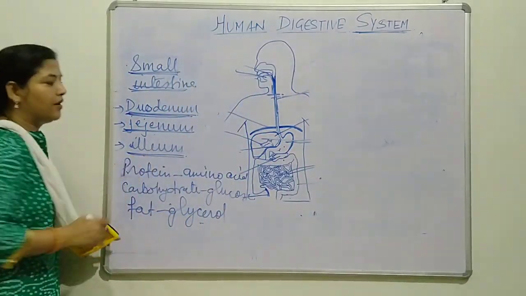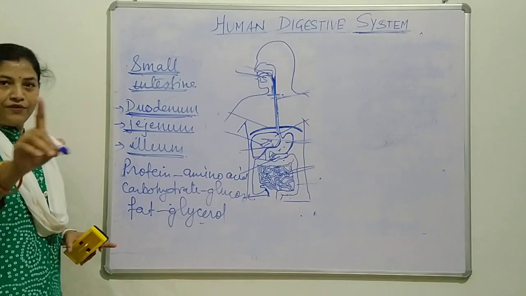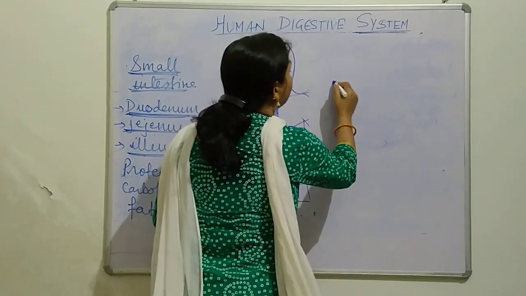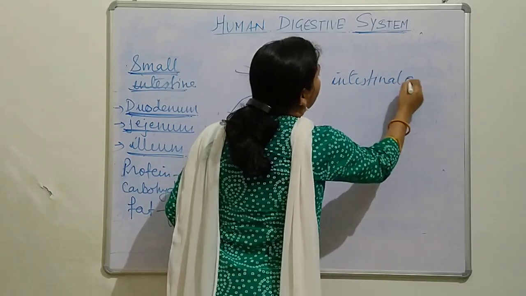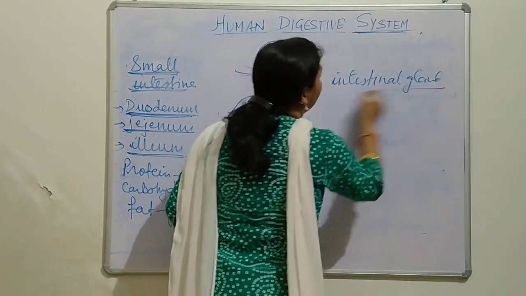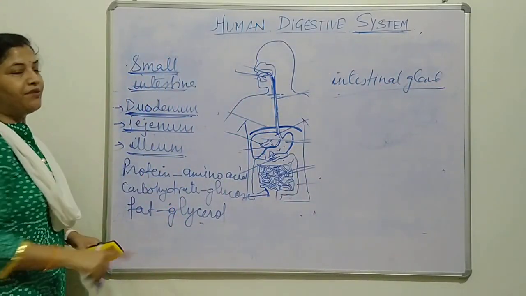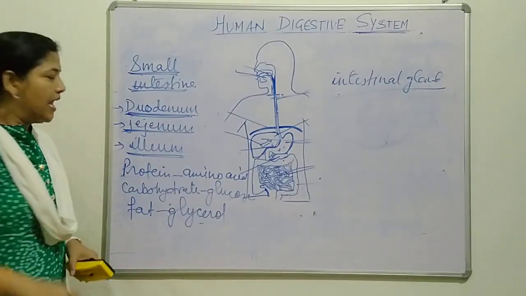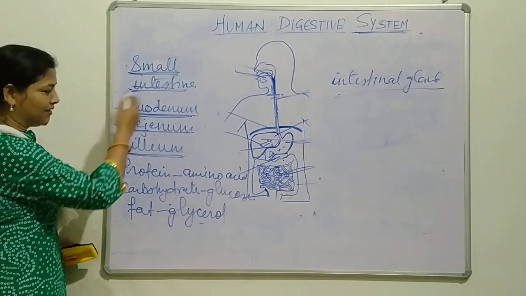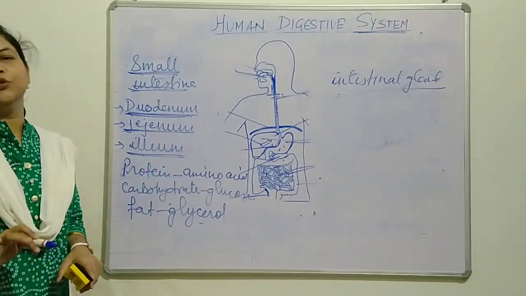At the same time, the ileum or the small intestine has one more gland called the intestinal gland. What does it secrete? It also secretes intestinal juice. And they all mix and complete the digestion of food.